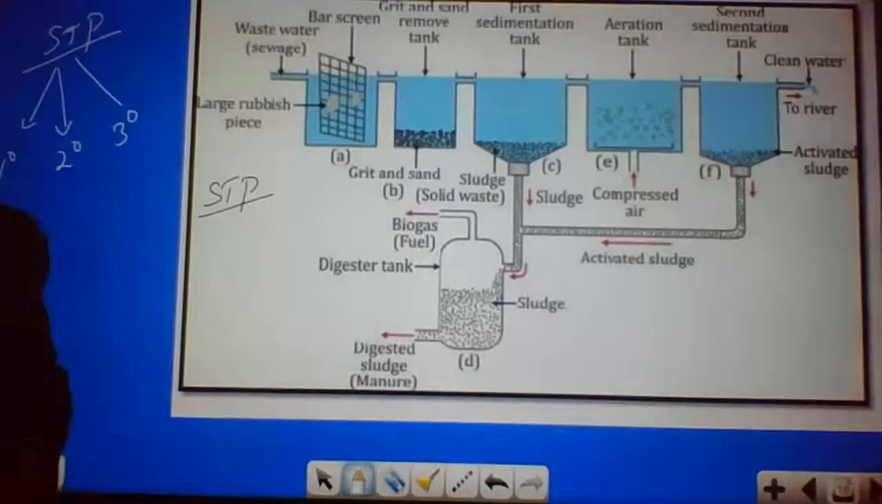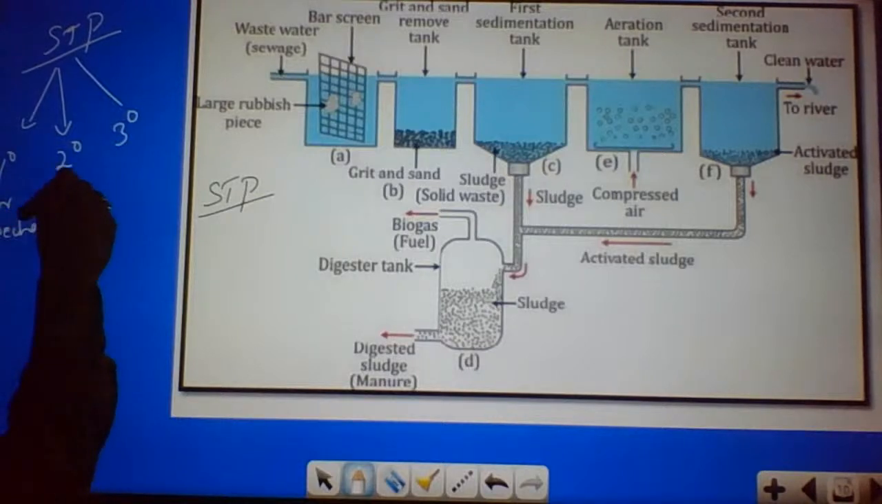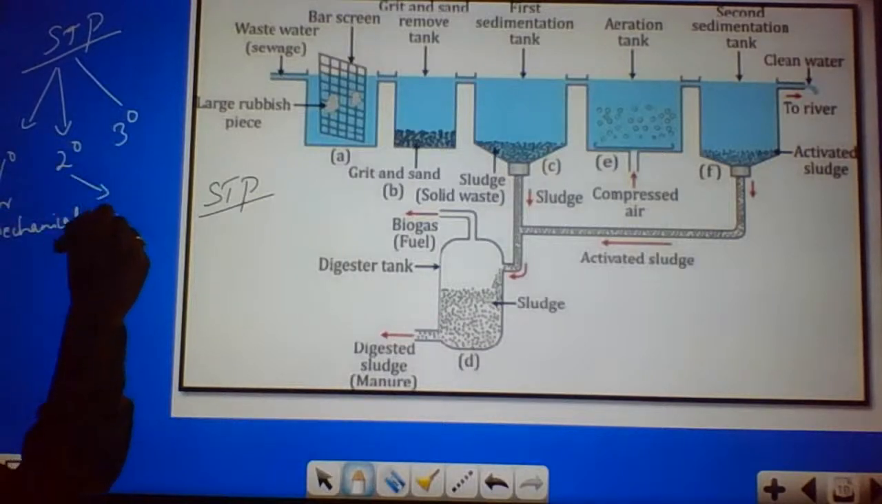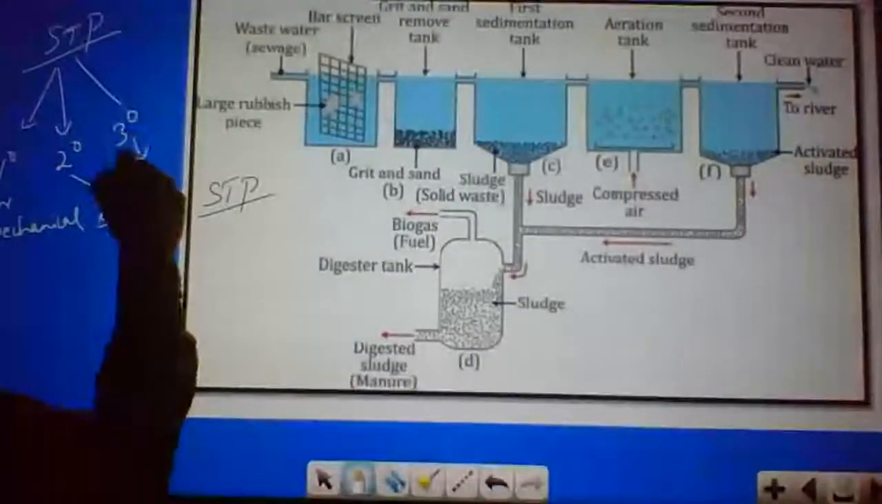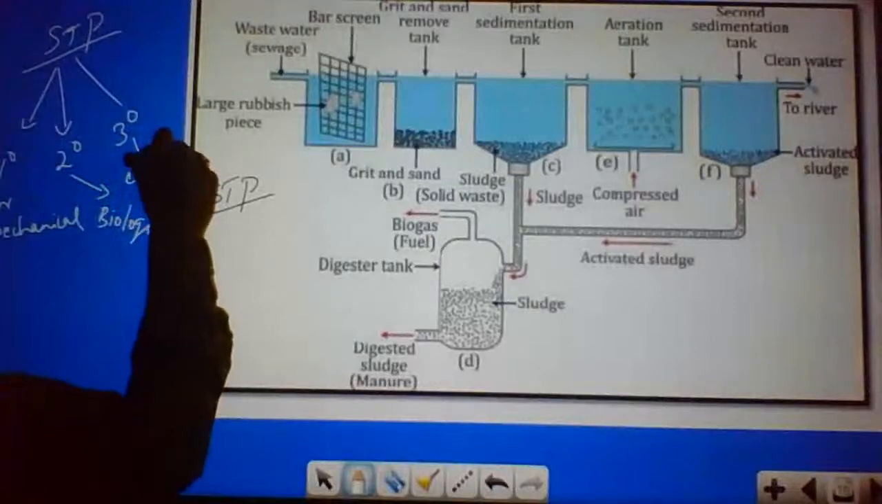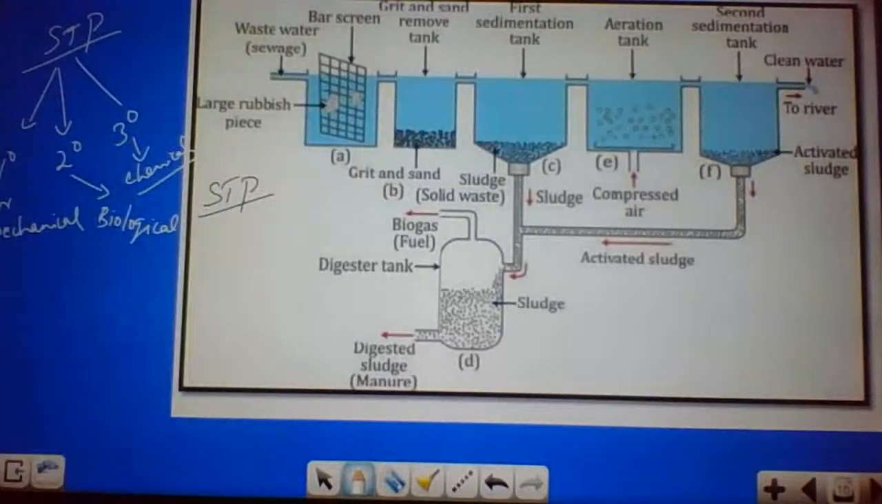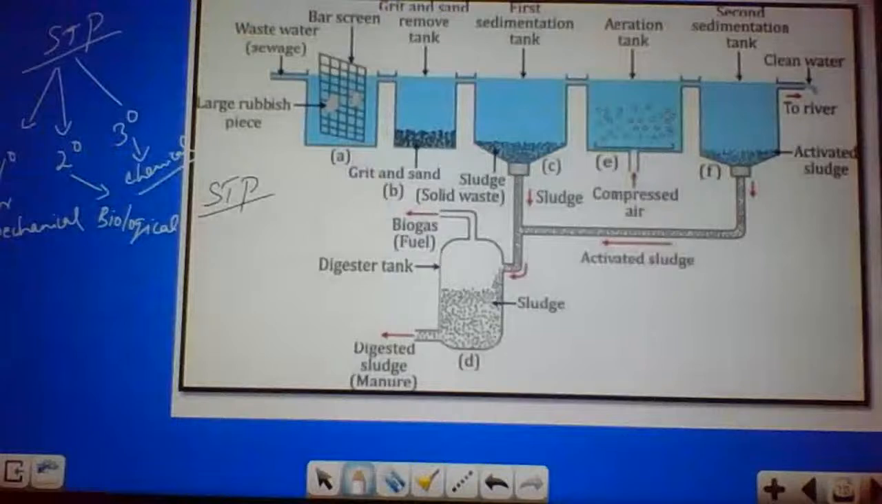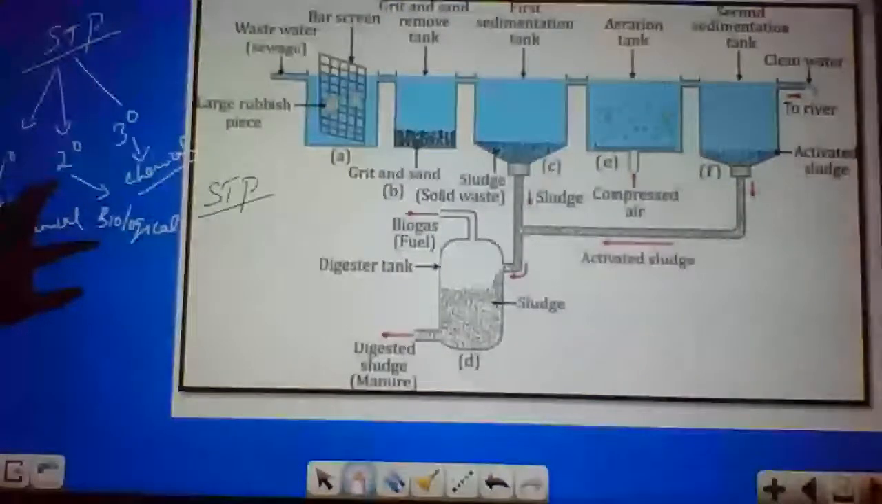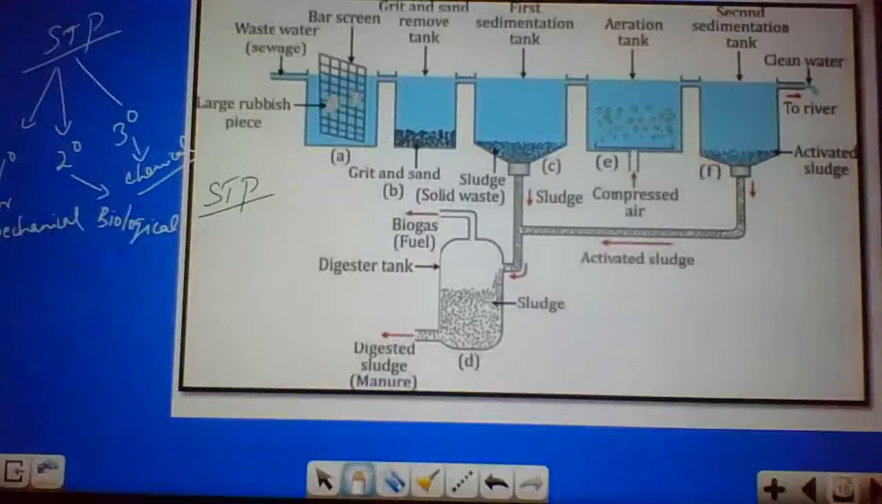The primary treatment can also be called mechanical treatment. Secondary is also called biological treatment. Tertiary is a chemical treatment, usually done by adding chlorine for chlorination of water. So primary treatment, secondary treatment, and tertiary treatment: the primary is also called mechanical, the secondary biological, and the tertiary chemical treatment. So what we're going to do in this.